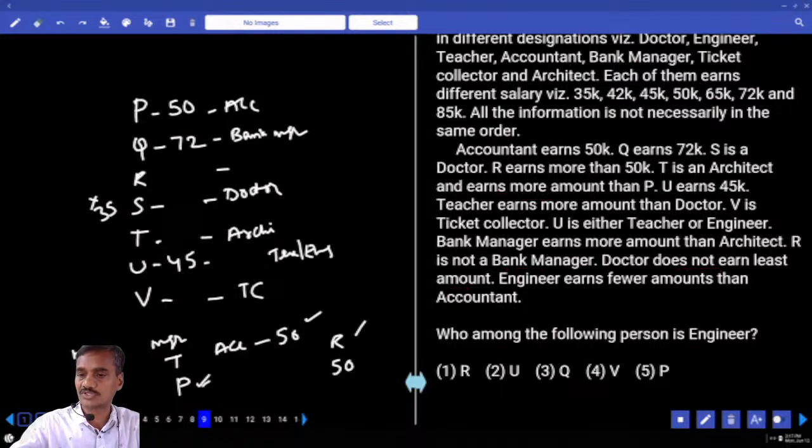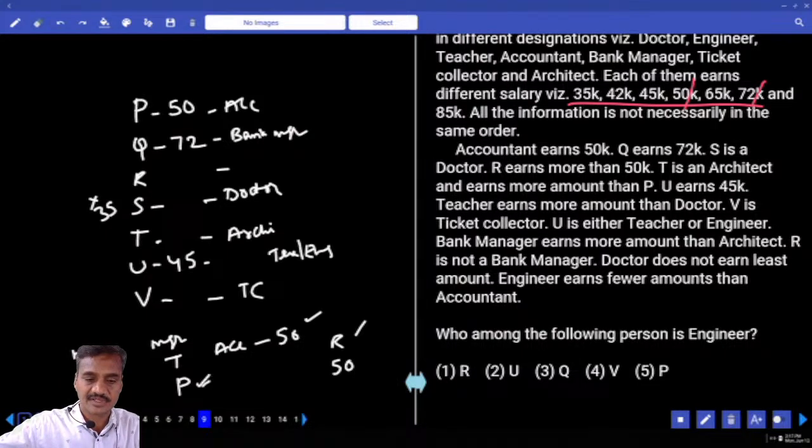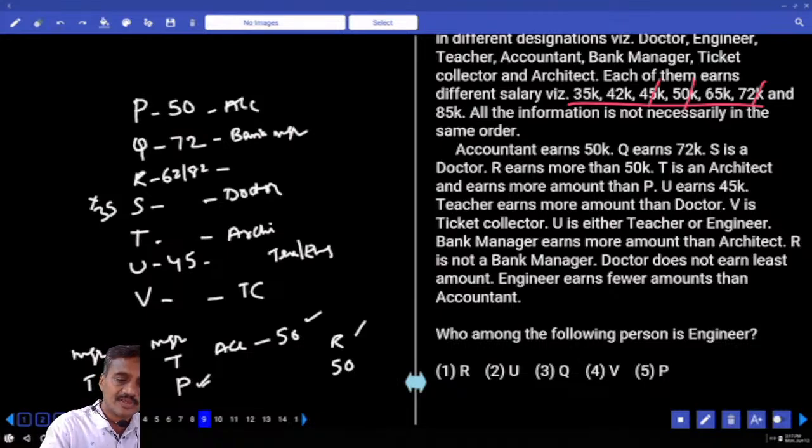Now the amounts are also clearly given: 35, 42, 45, 50, 65. Out of which 50 is completed and 72 is completed. Then 45 is completed. My next thing: R earns more than 50. As R earns more than 50, R can be either 65, 72 or 82. 72 is ruled out, so this person can earn either 65 or 82. Then now the engineer earns less than the accountant.